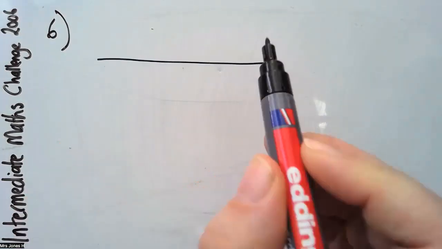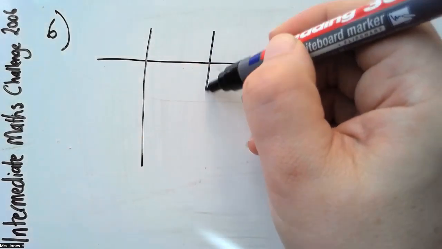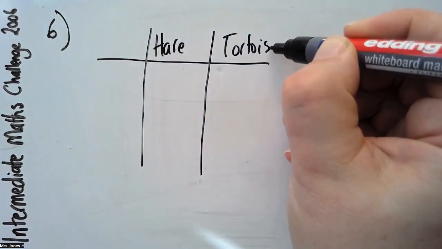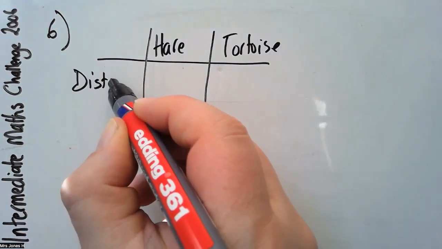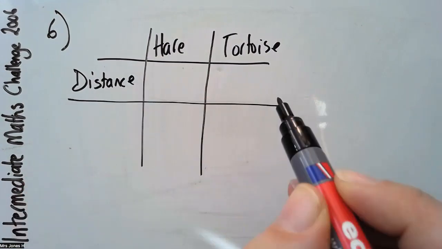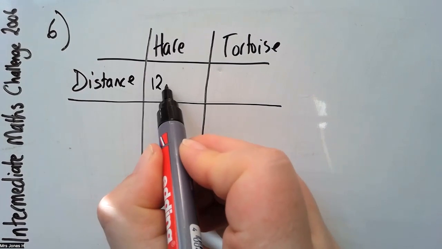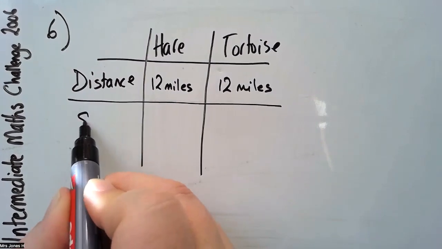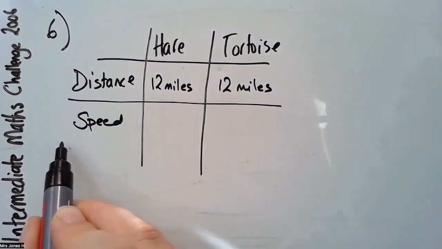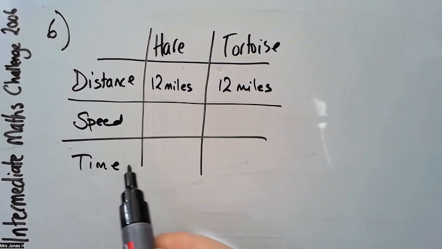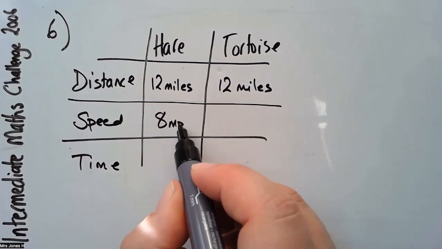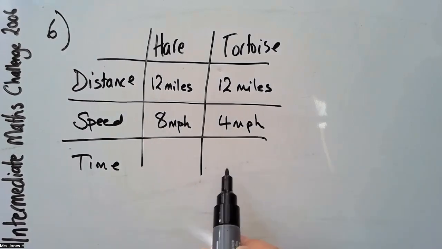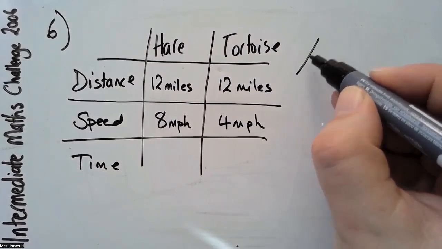So I'm going to draw this and put this into a table. We know the distance for both of them is the same. We know their speeds. But we don't know their time, so we can work out what their time is.